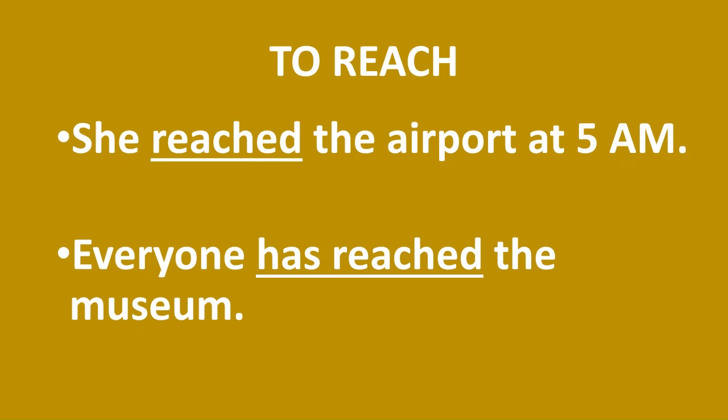The first sentence uses the simple past tense of the verb reach because time is there, 5 a.m. She reached the airport at 5 a.m. Whereas no time mention, an action of the past and which is being referred to in the present at the time of speaking. Everyone has reached the museum. You're waiting for all of them, so they have reached the museum.